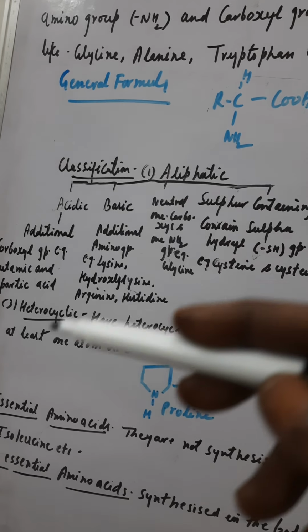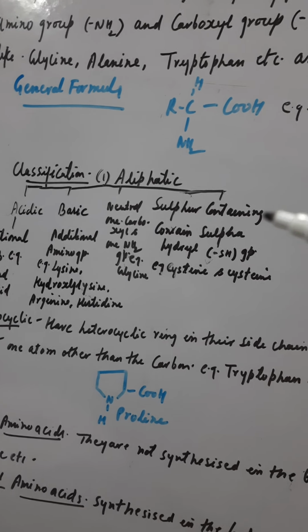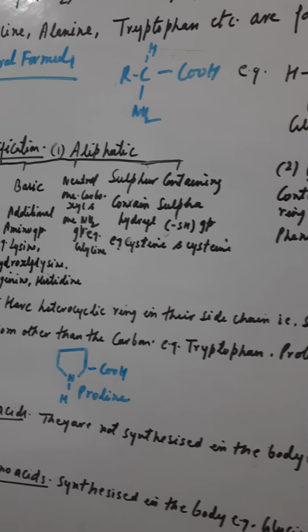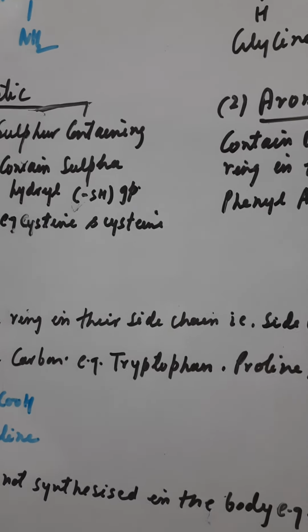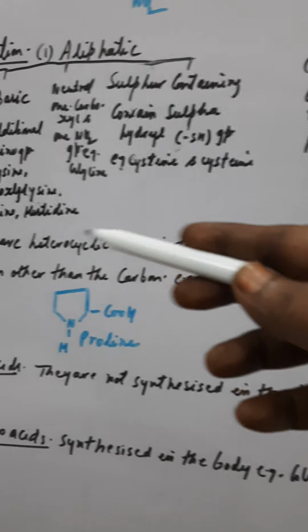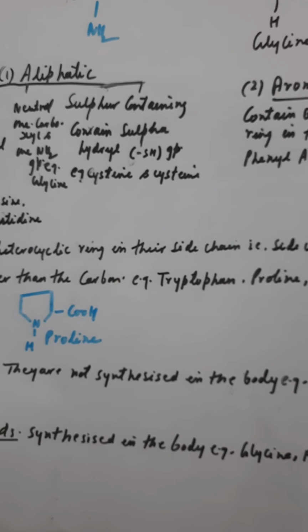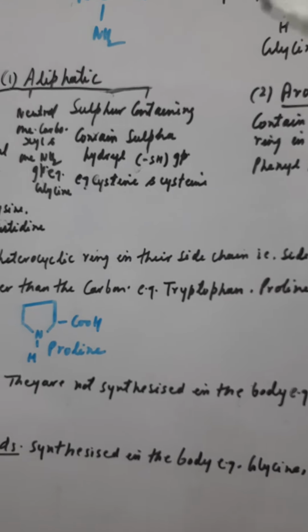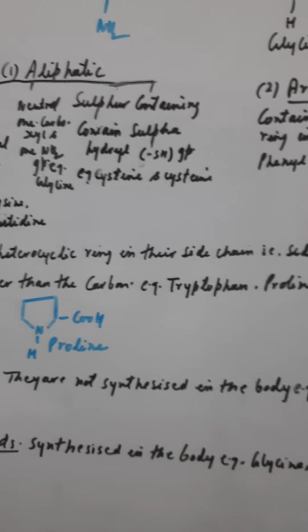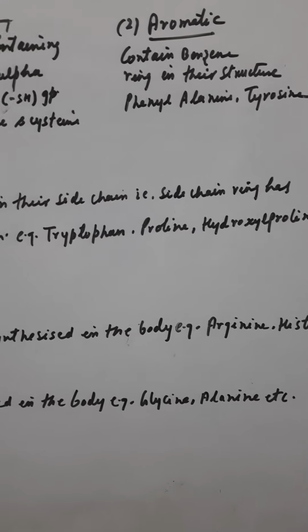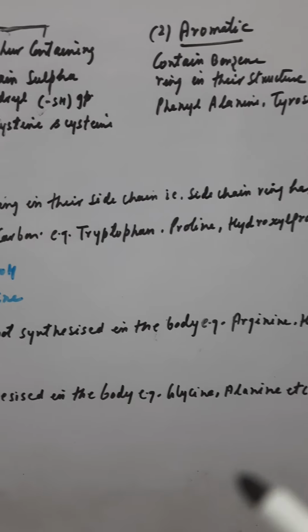Aliphatic amino acids are divided into acidic, basic, neutral, and sulfur containing. Then aromatic, they contain the benzene ring in their structure, whereas heterocyclic have a heterocyclic ring in their side chain. That is, the side chain ring has at least one atom other than carbon, for example tryptophan and proline, hydroxyproline, etc.